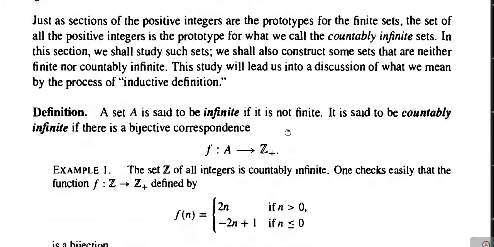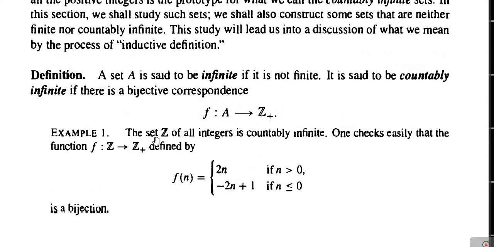Next, example one: the set capital Z of all integers is countably infinite. Why is it countably infinite? Because if we define a function f from the set Z of all integers into the set Z plus of positive integers, such that f of n, the image of n under the function f, is equal to 2n if n is greater than 0, and f of n is minus 2n plus 1 if n is less than or equal to 0.